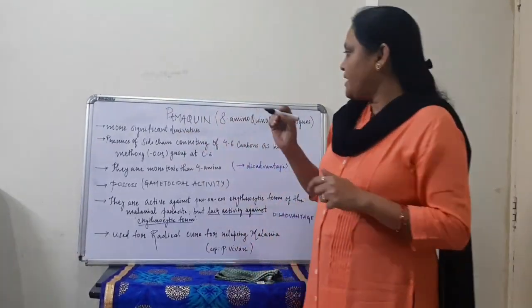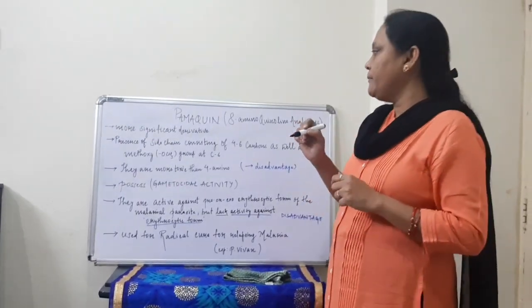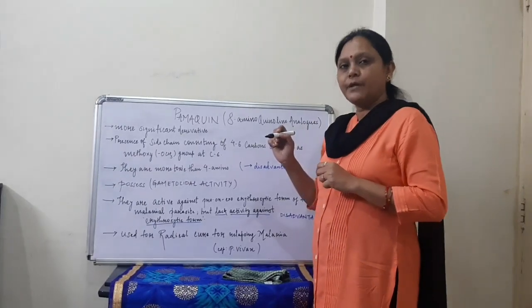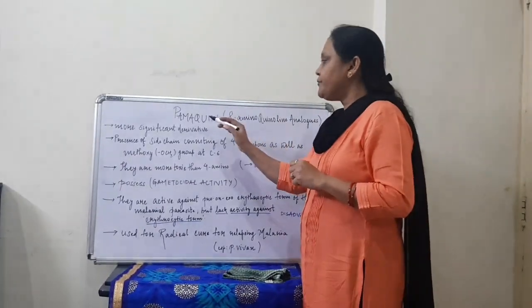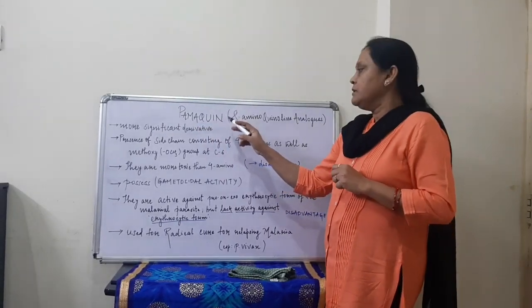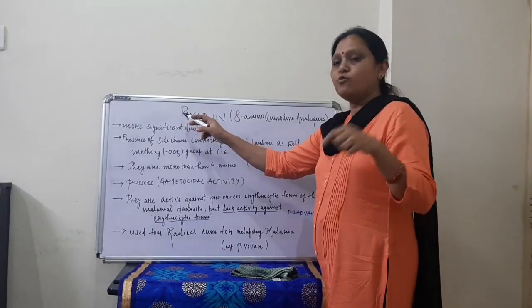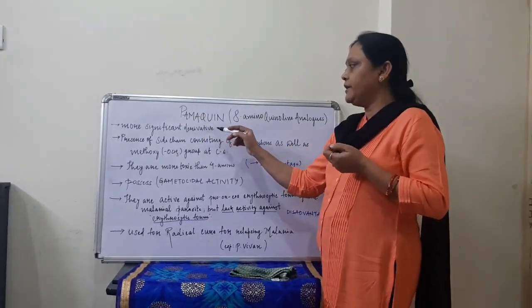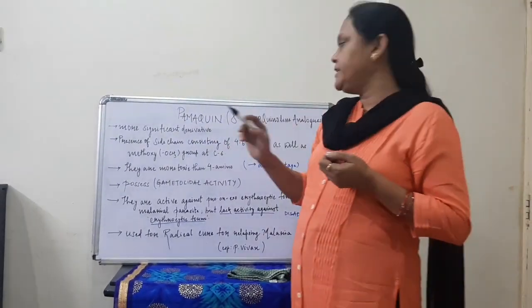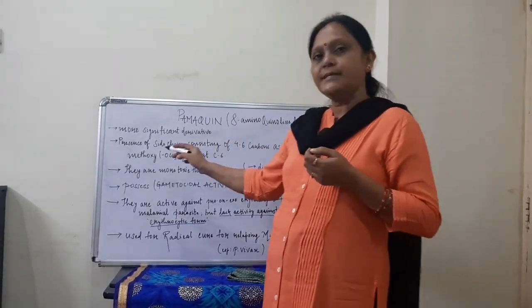So now we start with the second class, that is 8-amino analogous of anti-malarial drugs, and the first example of the drug which we are taking is pamaquine. It is a more significant derivative, and contains a side chain of 4 to 6 carbon as well as a methoxy group.